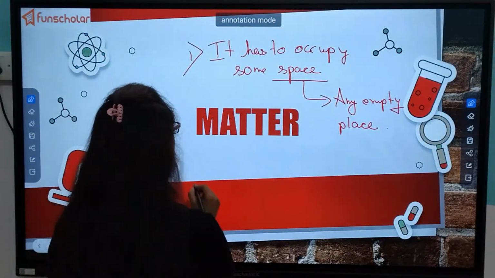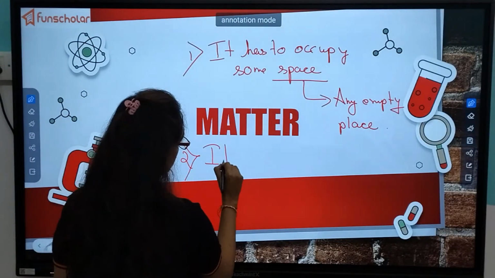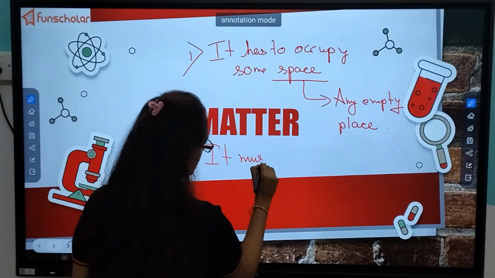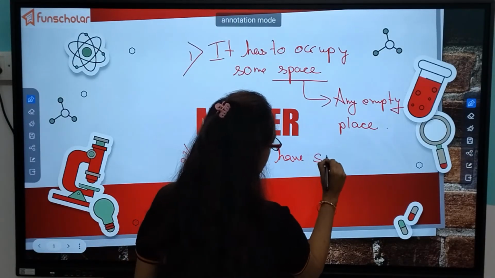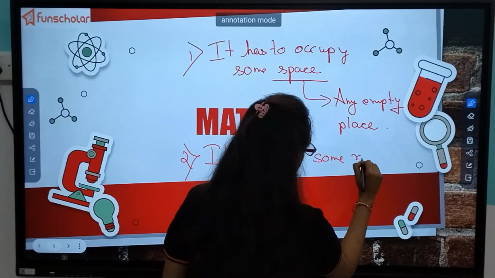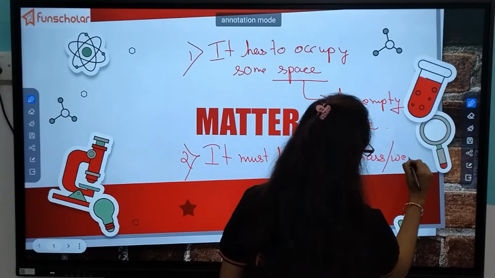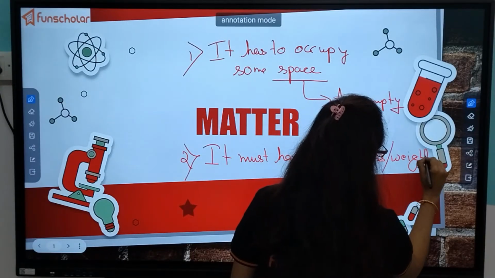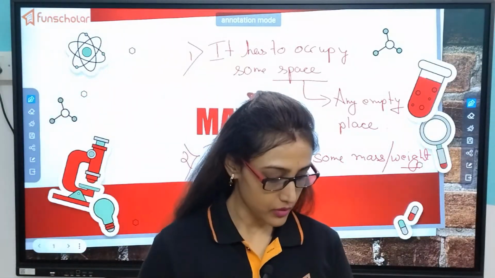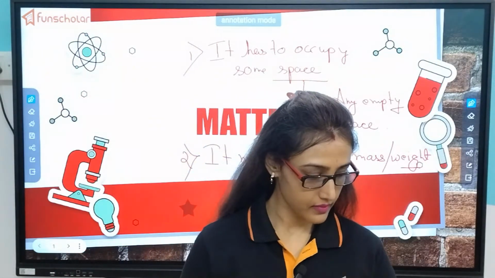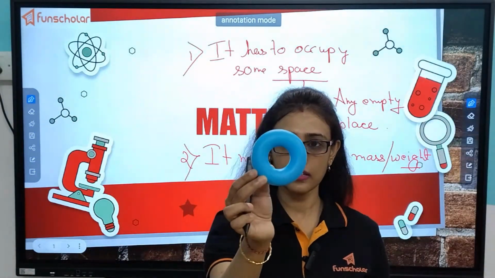First condition. Now, the second condition is it must have some mass or weight. Okay. So now the question to you is, see, this is a donut shaped structure.